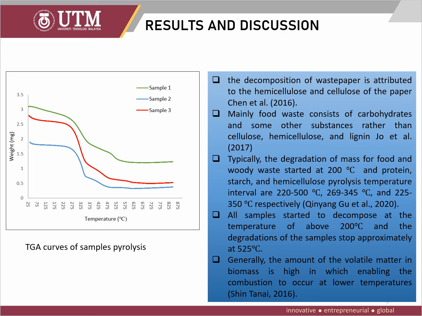Generally, the amount of the volatile matter in biomass is high, which enables the combustion to occur at low temperatures. Typically, it has been presented by the thermogravimetric research of municipal solid waste components. The degradation of mass for food and woody waste started at 200 degrees Celsius. Protein, starch, and hemicellulose pyrolysis temperature intervals are 220 to 500 degrees Celsius, 269 to 345 degrees Celsius, and 225 to 350 degrees Celsius respectively.